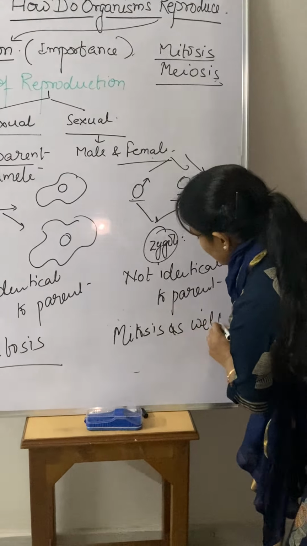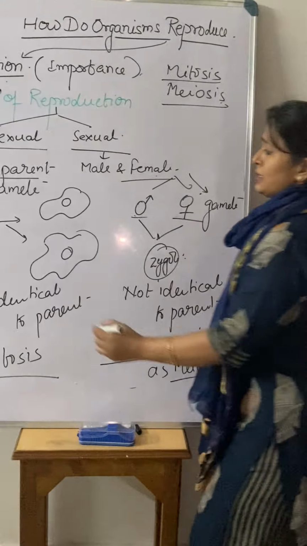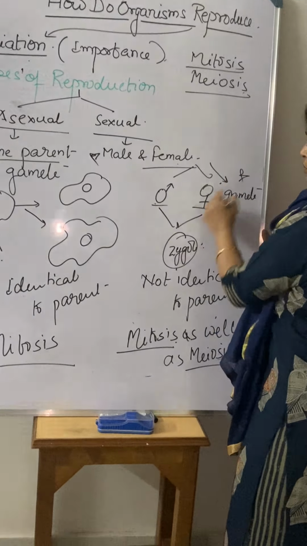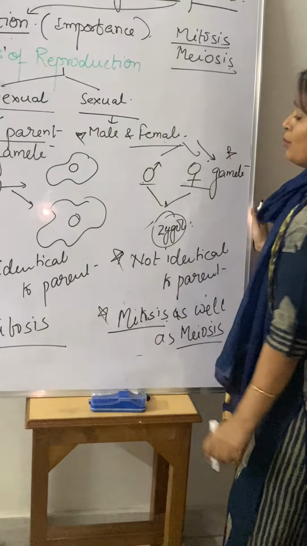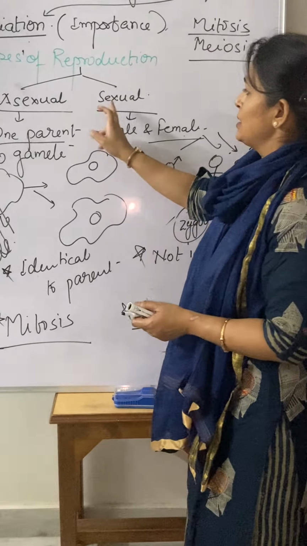Both types of division take place in sexual reproduction, but in asexual, just one type of division takes place. So that is point one, and similarly there are points two, three and four. These are the major points that differentiate between asexual and sexual mode.